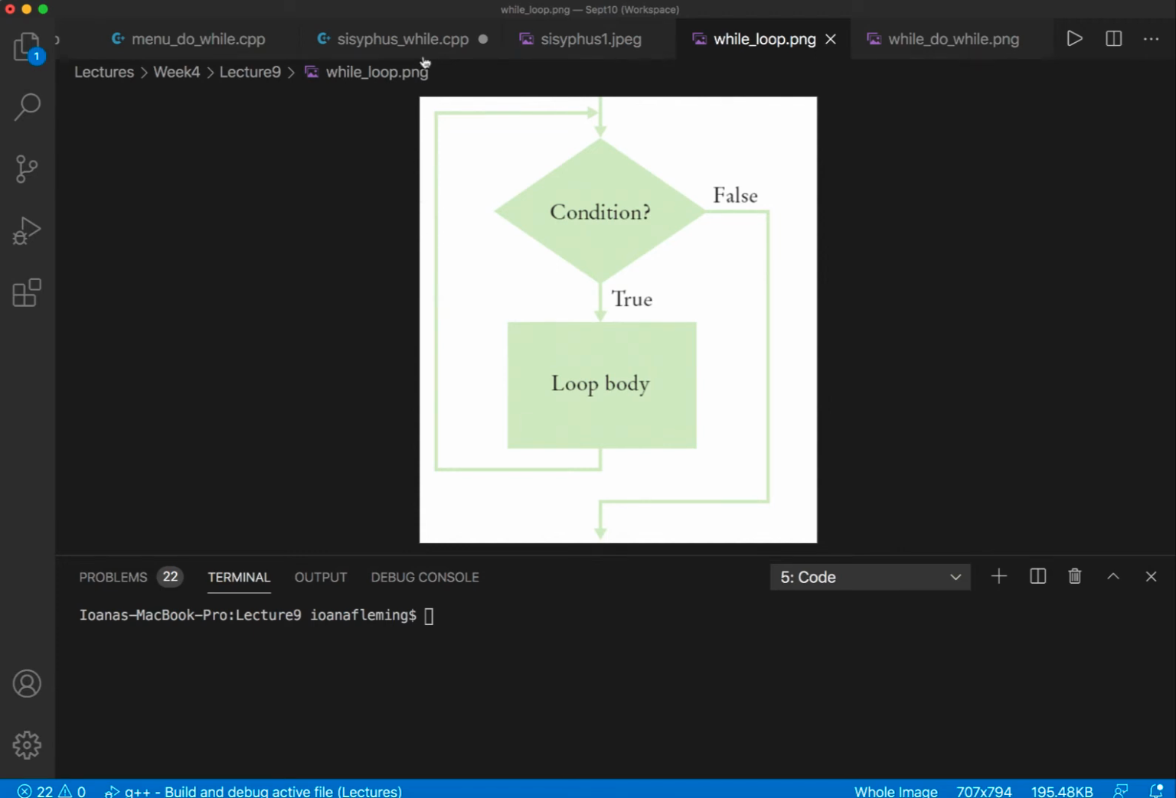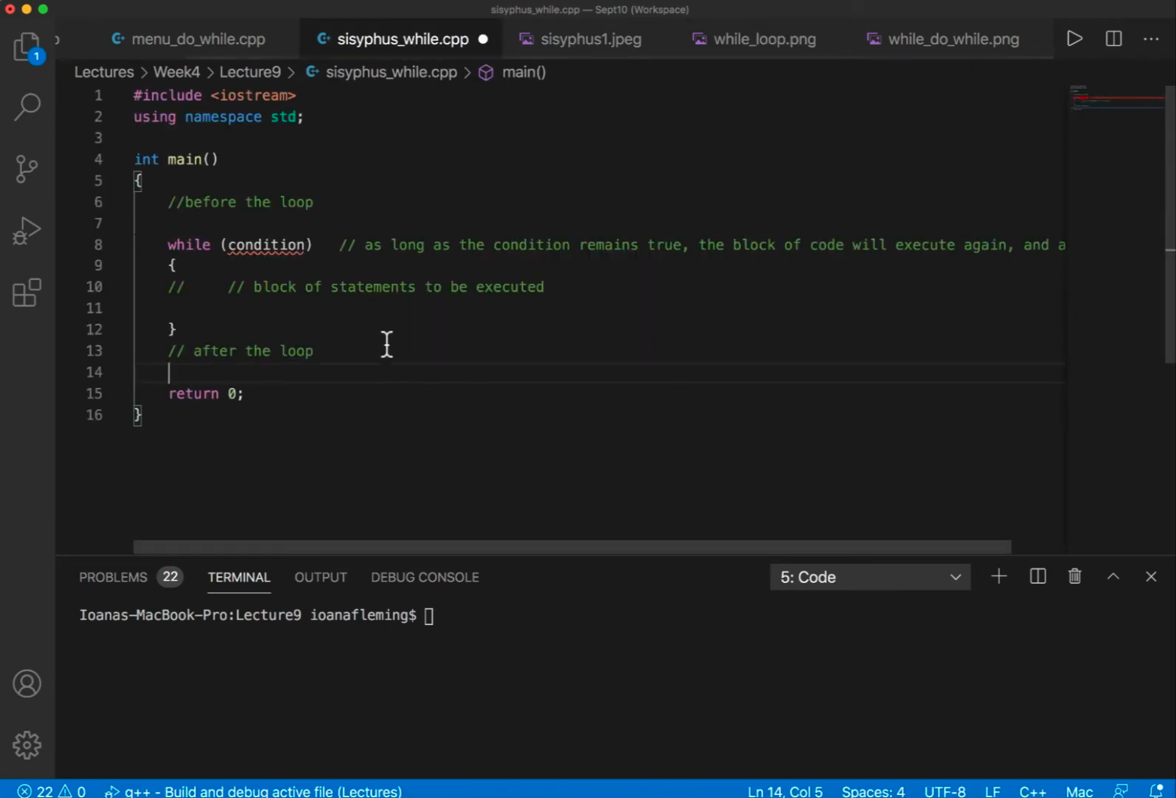Another thing that I want you to notice is that in many ways it seems similar to an if statement, right? Before we had if condition, execute this. The difference now is that in English we say if the condition is true, the block of statements is executed, and then we go and check the condition again.